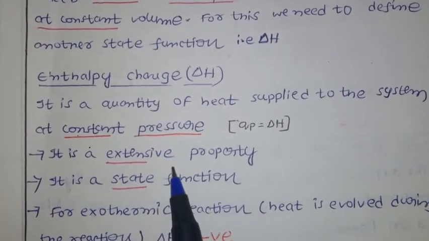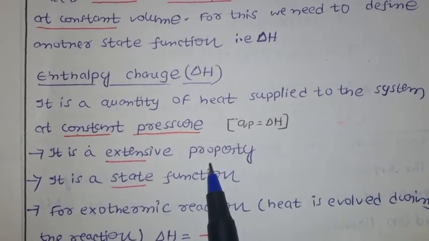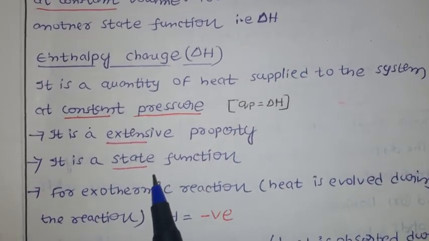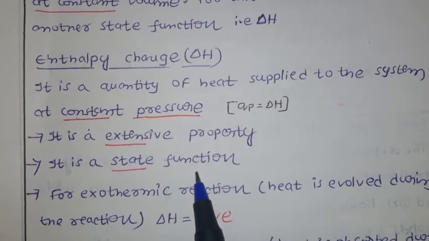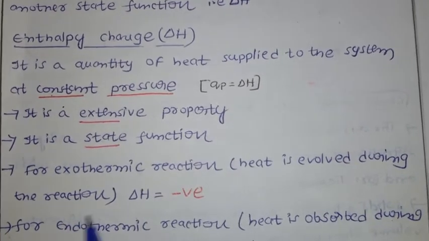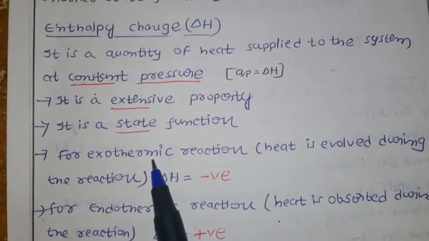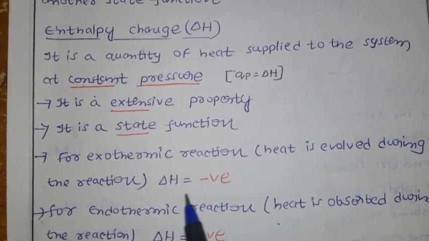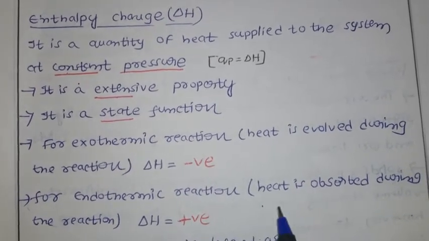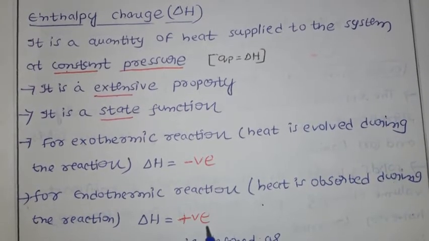Enthalpy is an extensive property. We already discussed that internal energy is also an extensive property, meaning it depends on the mass. It is a state function, so it depends on the initial state and final state, and is independent of the path. For an exothermic reaction, heat is evolved during the reaction, so the sign convention of delta H is negative. For an endothermic reaction, heat is absorbed during the reaction, so delta H is positive.